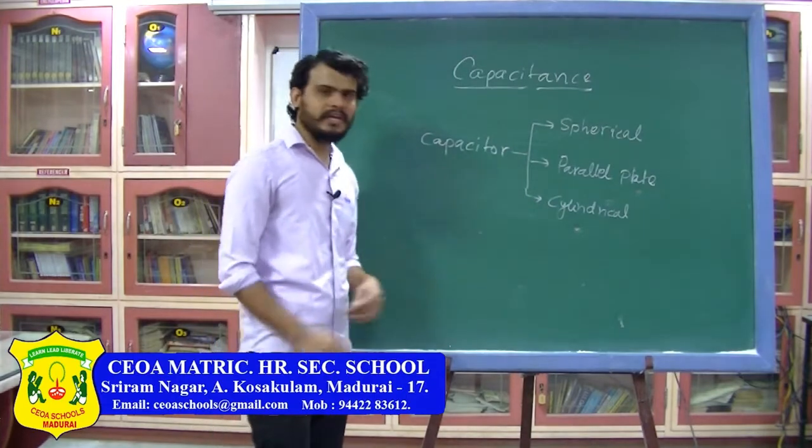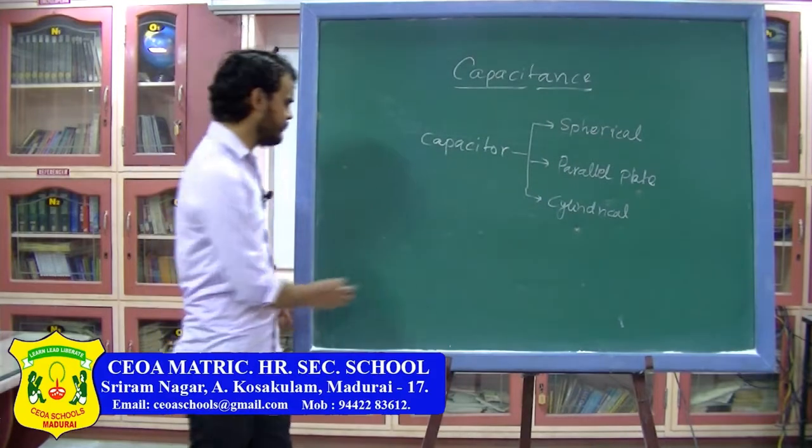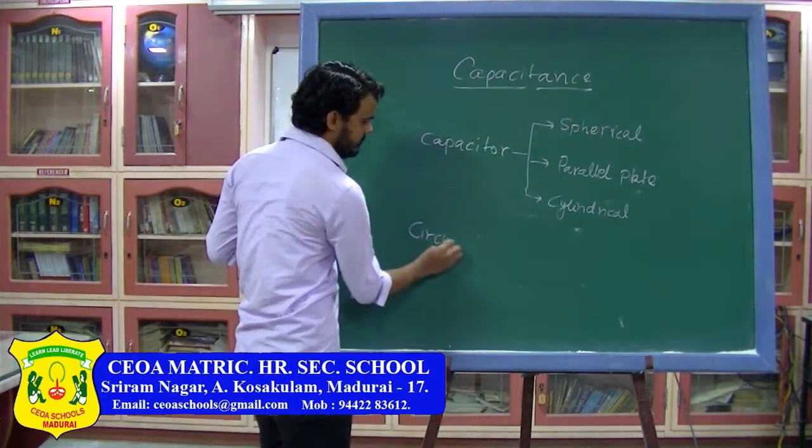After studying the capacitors, we are going to use the capacitor in circuits. So here we are going to study circuit problems involving the capacitor.